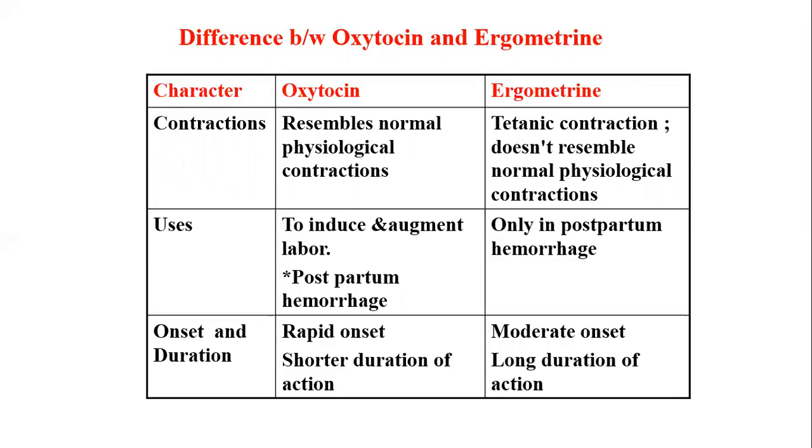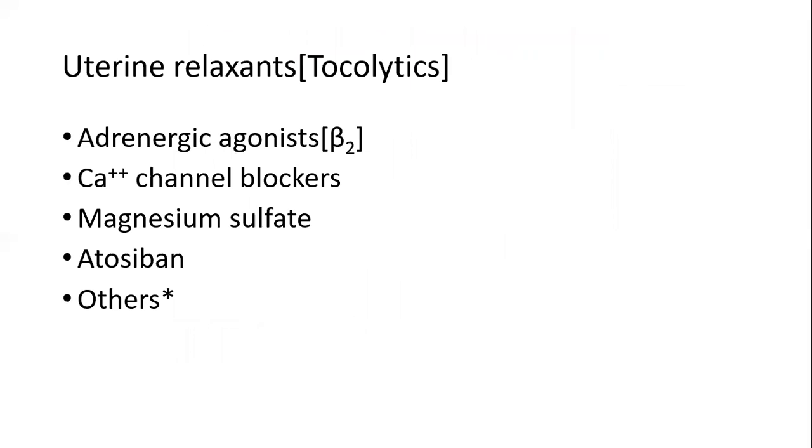Apart from this, it is also used in treatment of postpartum hemorrhage, whereas ergometrine is only used in postpartum hemorrhage. Onset and duration of action: oxytocin has a rapid onset and shorter duration of action, whereas ergometrine has a moderate onset of action and long duration of action.